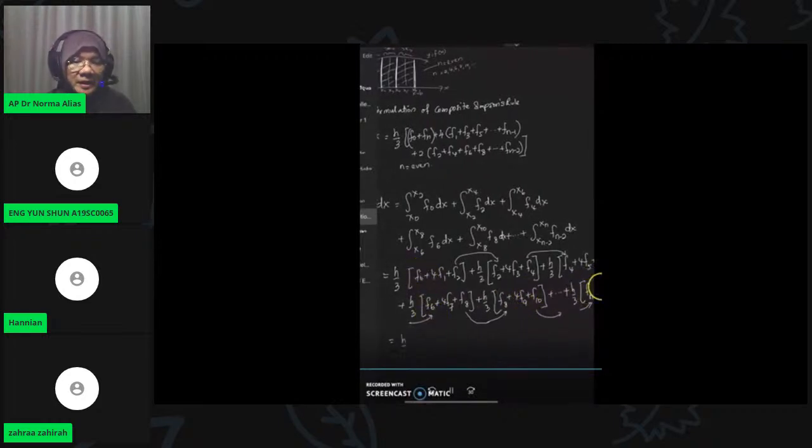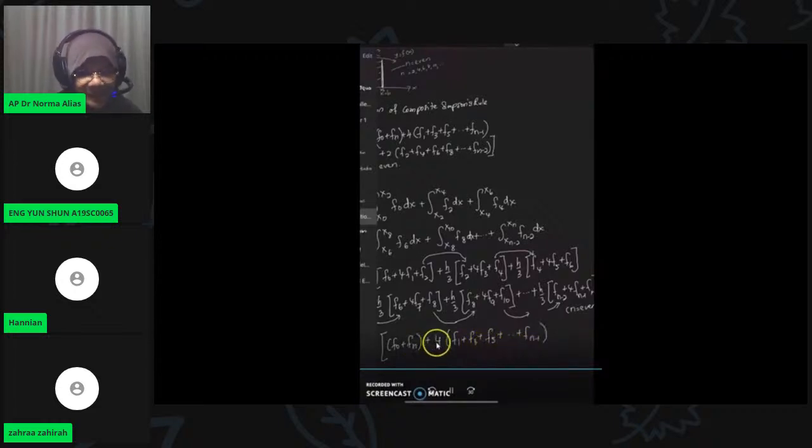However, F0 plus Fn should be one particular element that you need to put aside. Then there is odd and even. If odd, ganjil, you times 4: F1 plus F3 plus F5 plus F7 plus F, maybe N plus 1.